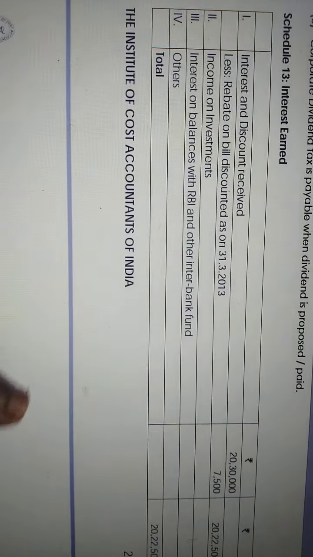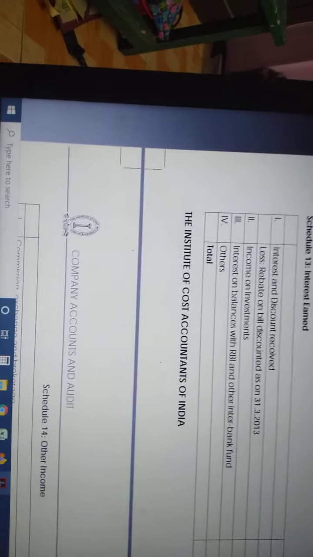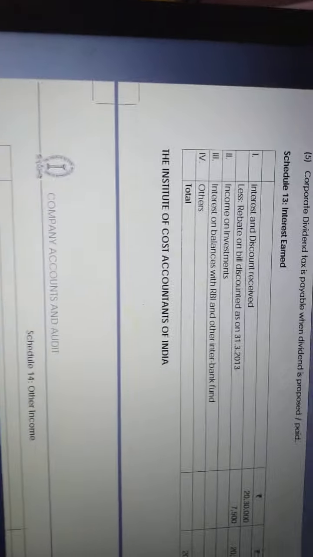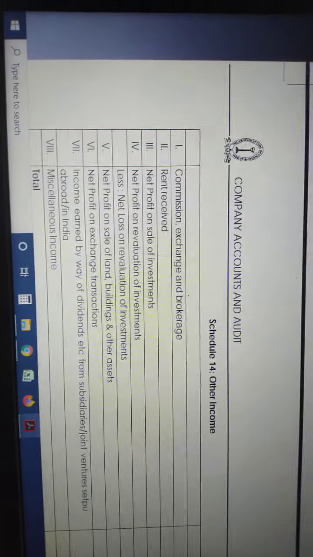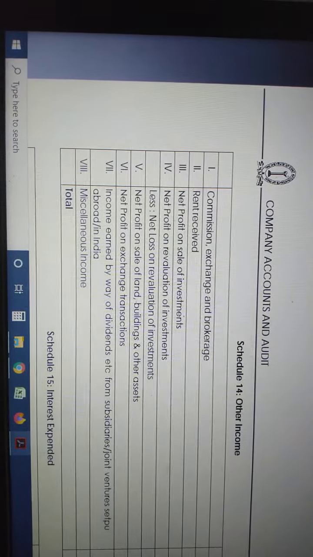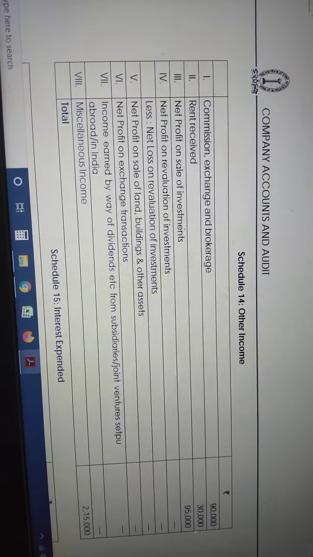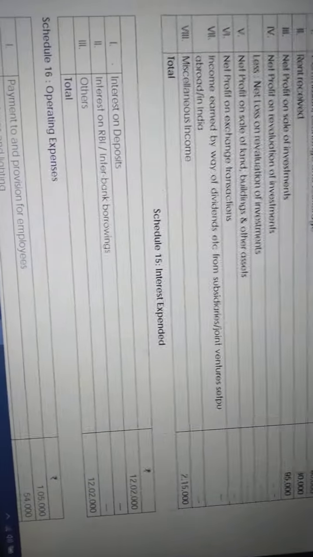See, interest and discount received 20,30,000 minus rebate on bill discounting 7,500, then 20,22,500. All other items they have written. You also please remember these items and try to write maximum items in examination, for schedule breakup also. Schedule 14: I have written commission, rent received, net profit on sale of investment. They have given a separate item here under schedule 14, other income. Other items also they have presented. Then they arrived at the total figure 2,15,000.